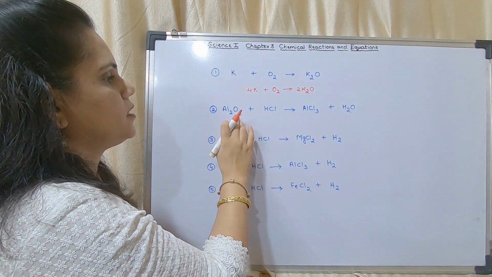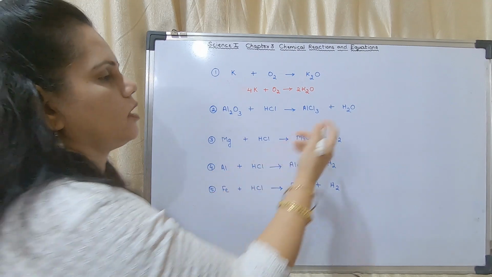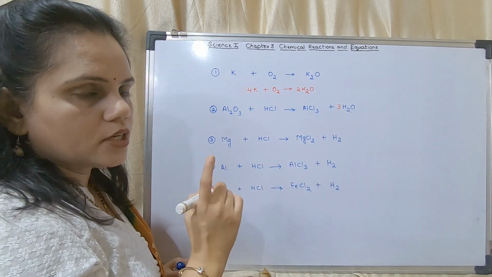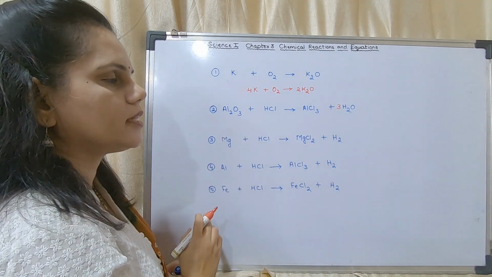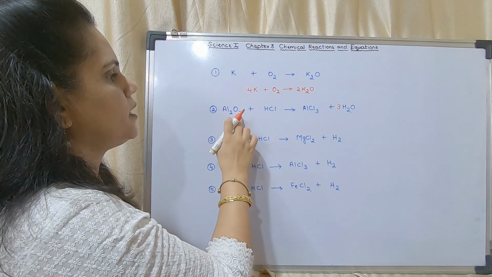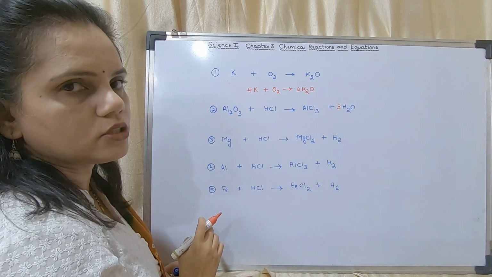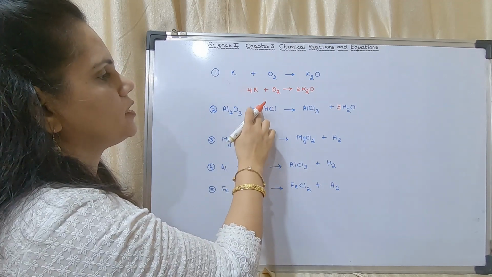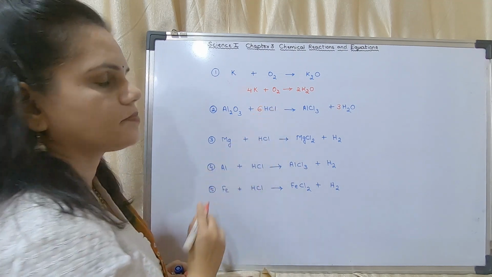How many oxygen? 3. How many oxygen? 1. So what I will do, I will put a 3 here. Using a pencil you have to write. After putting that 3, you may see 3 oxygen, 3 oxygen. What has happened to hydrogen? Hydrogen has become 6. Here how many hydrogen? There is no number here. So I will put a 6 here.